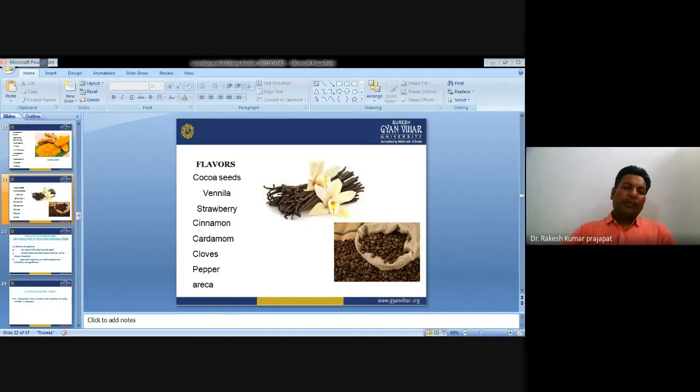If we talk about the different flavors, we can get these flavors from cocoa seeds, vanilla, strawberry, cinnamon, cardamom, cloves, pepper, and areca nuts.